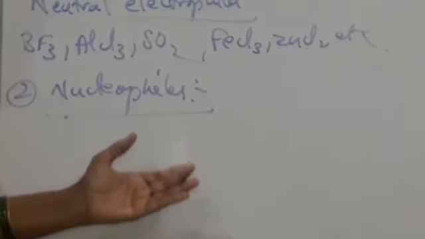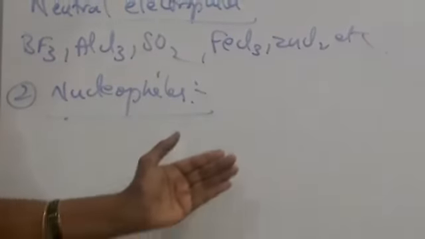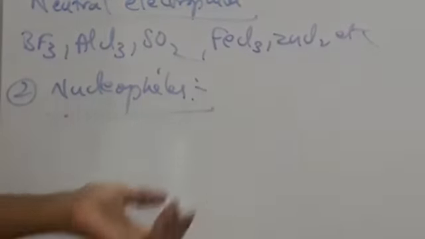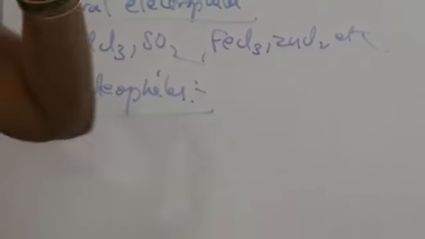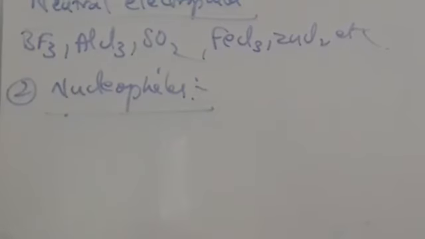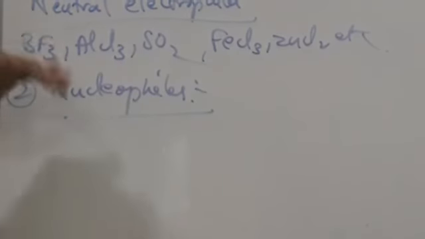The nucleus contains both protons and neutrons; protons are positively charged and neutrons are neutral, so the overall charge of the nucleus is positive. So nucleophiles have a tendency to attract positive charge. Species which attract the nucleus are called nucleophiles.